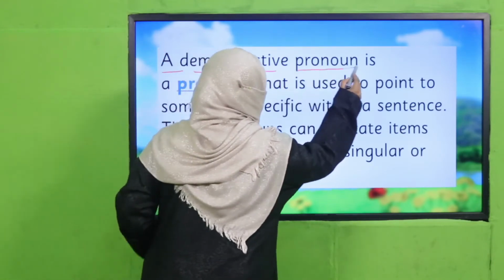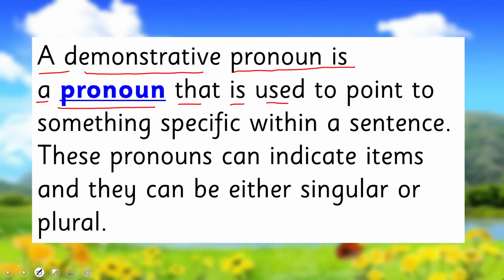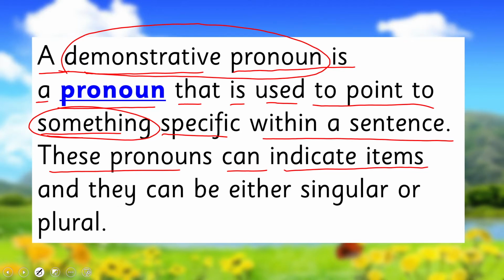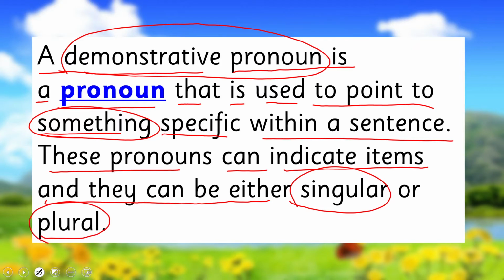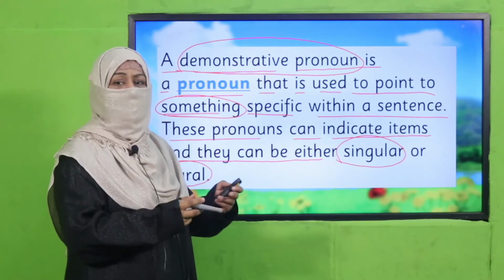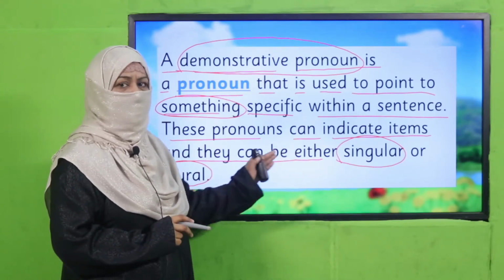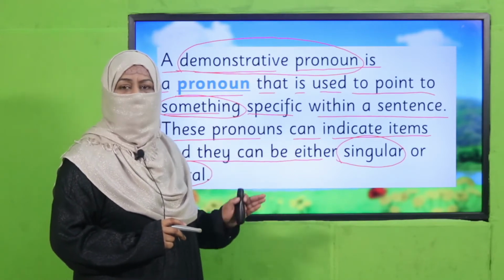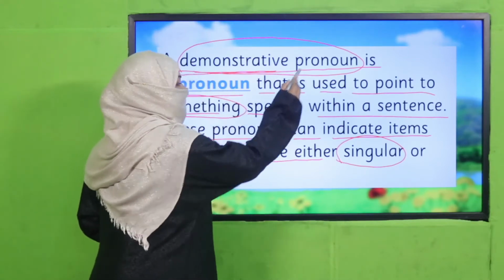A demonstrative pronoun is a pronoun that is used to point to something specific within a sentence. So the word which points to something is a demonstrative pronoun. These pronouns can indicate items that are either singular or plural. When I say this is a tree, it means I'm talking about one thing. And when I say these are leaves, it means I'm talking about more than one. So singular and plural. The pointing words this, these, that, those are known as demonstrative pronouns.